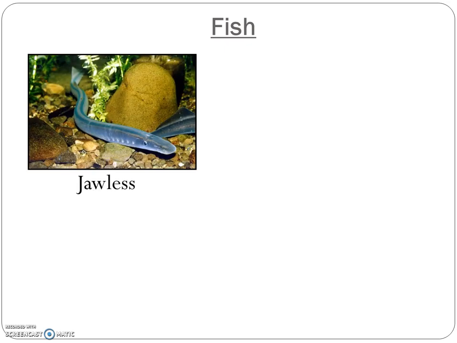As I mentioned, there are 3 categories of fish. The first is jawless fish, such as lampreys, which live in water and do not have scales on the skin. They have no jaw but have small teeth in a round, sucking-type mouth. Jawless fish have soft skeletons made of cartilage and use gills to gather oxygen from water. They lay eggs without shells.